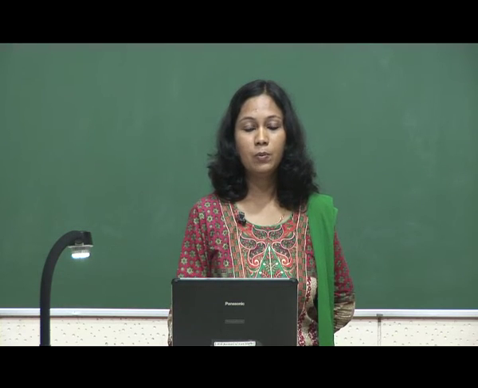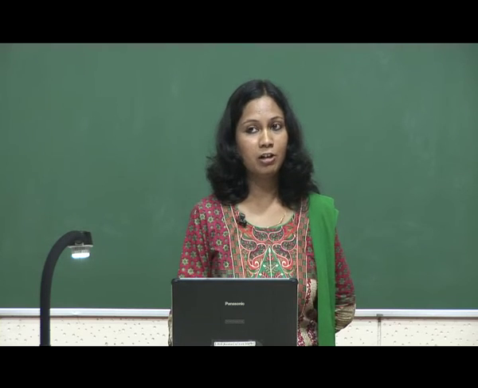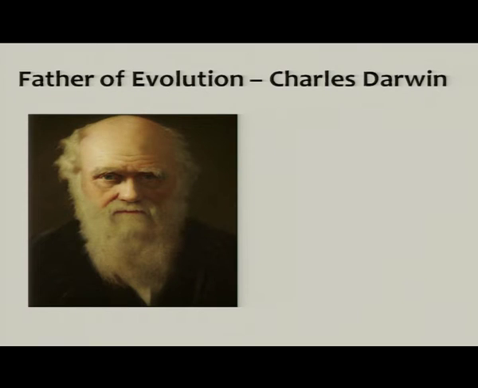So, with Lamarck done, now we will go to Charles Darwin. You are very much aware of Charles Darwin. He is a famous naturalist, scientist, father of evolution, and a great inspiration to all. He actually followed the scientific method.